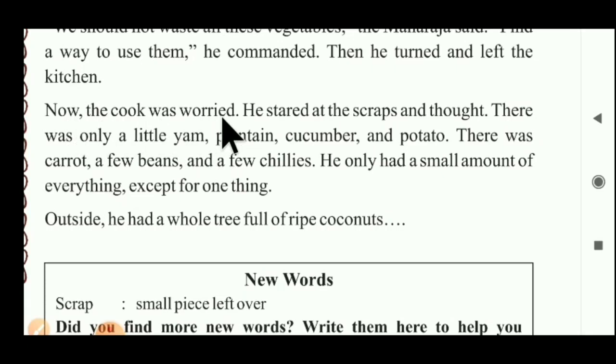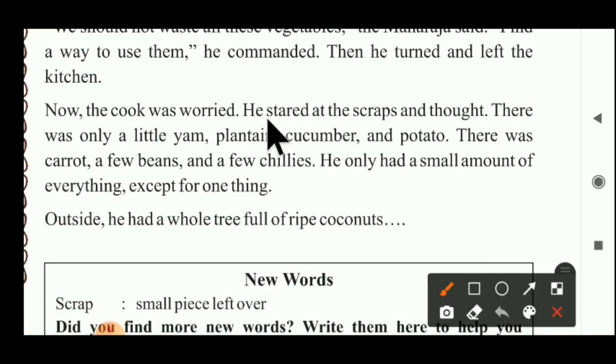Now the cook was worried. He stared at the scraps and thought. He stared. Stare means what? Here is a new word for you. Stared means to keep on looking for a long time with eyes wide open.